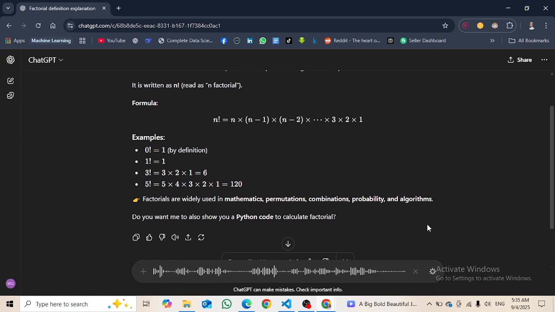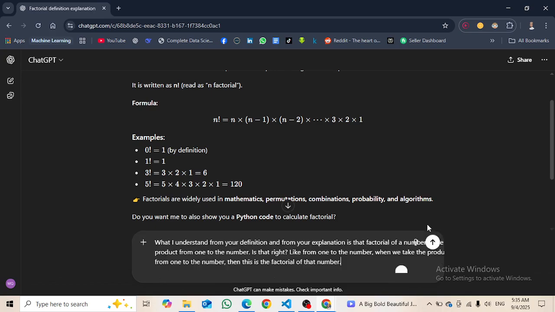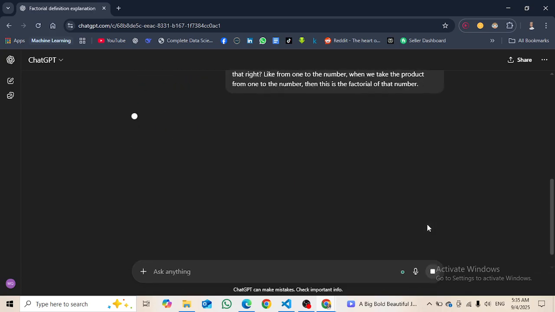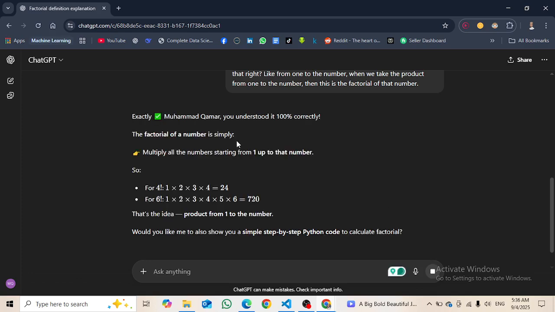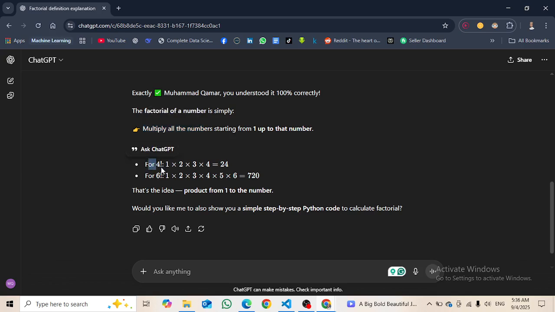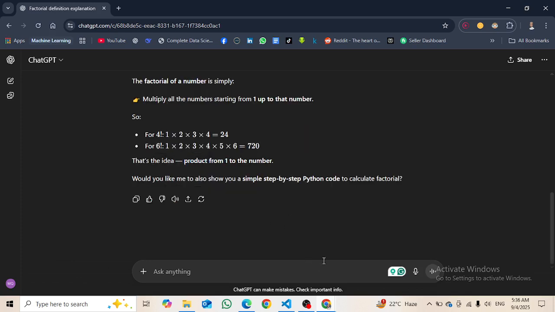I don't know how well I explained it, but you can try your own ways of explaining something to someone. ChatGPT replied: exactly, you understood it 100% correctly. The factorial of a number is simply multiplying all the numbers starting from 1 up to the number. So for the factorial of 4 we multiply from 1 to 4, and for 6 we multiply from 1 to 6. This is the idea, the product from 1 to the number. So this was about the factorial.